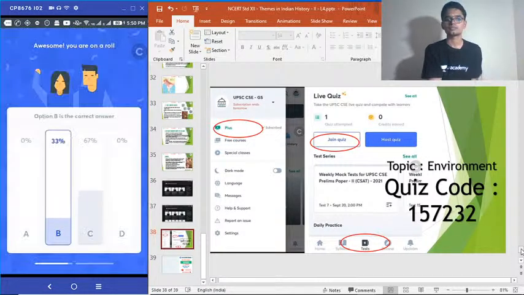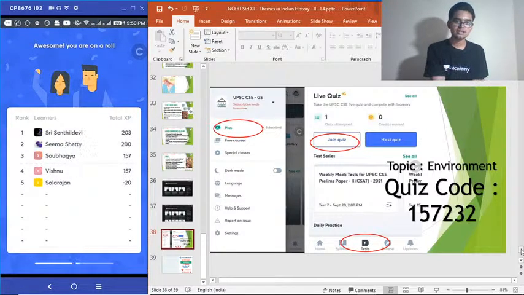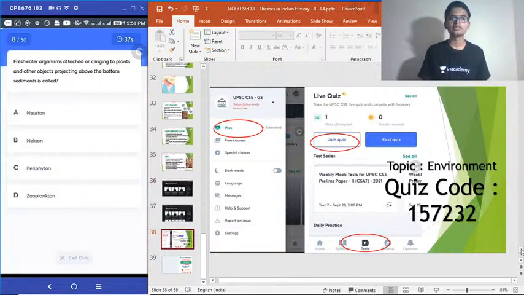Yes, B is the correct answer. Very good. Srisandal Devi is at the top right now. Moving to our 8th question.